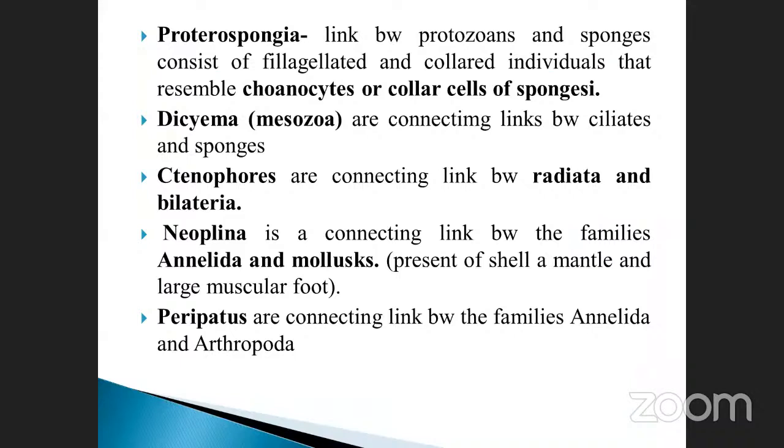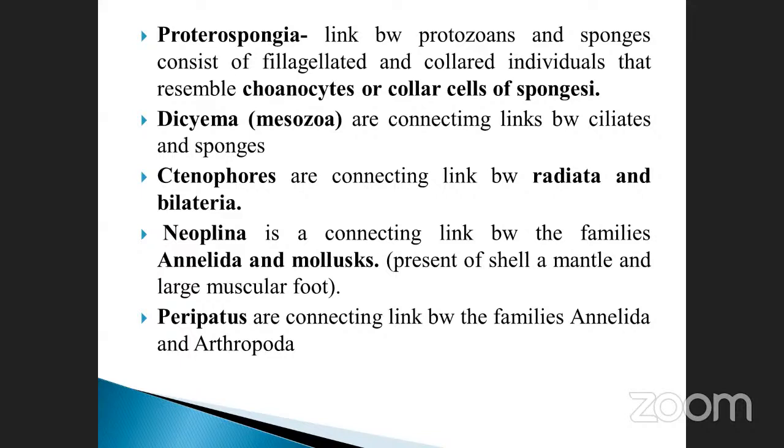See that second one, Proterospongia. It is another example, a link between protozoan and sponges, the proto-sponge. It consists of flagellated and collared individuals that resemble choanocytes. What is meant by choanocytes, or collar cells of sponges? Sponge in nature is just like a sponge. The sponge cell is made up of choanocytes.